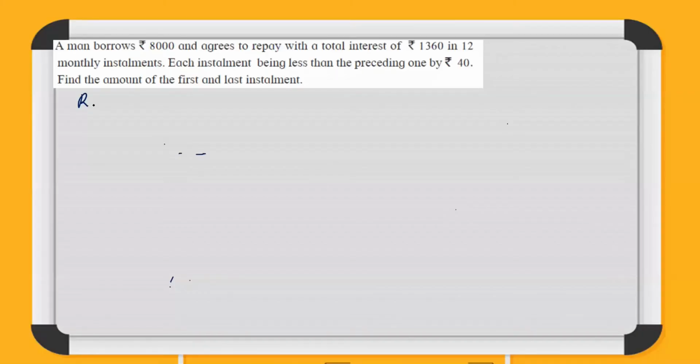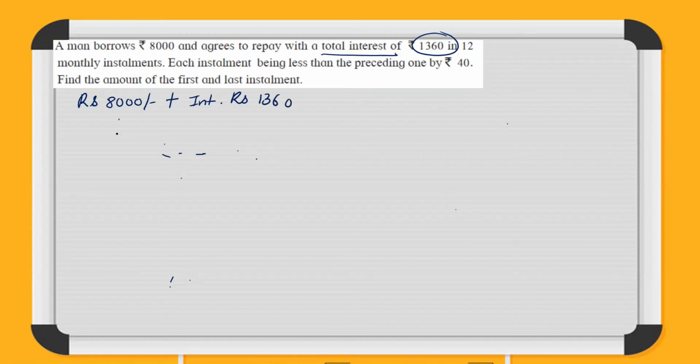So the total amount that is borrowed is rupees 8,000, and he promises to pay interest of 1,360. So total amount that he has to repay is 9360, right? He has to repay this amount.